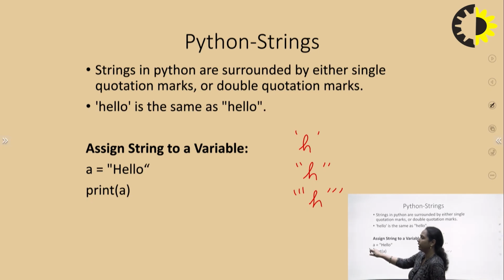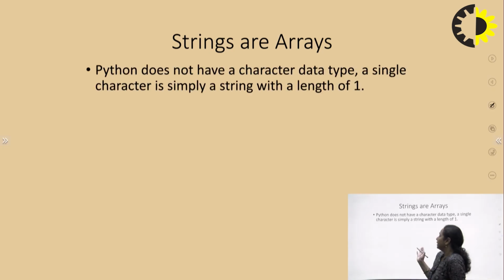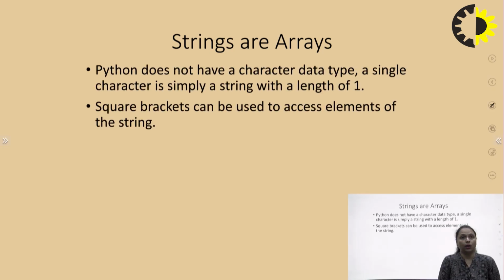Simply write a variable, A is equal to, within double quotes, hello. Now print A. What will be printed? It will print hello. Now, strings are arrays. Python does not have a character data type. As we have studied in other languages, a char data type exists, but Python does not support it. A single character is simply a string with length 1. If I write H, H is also a string whose length is 1.